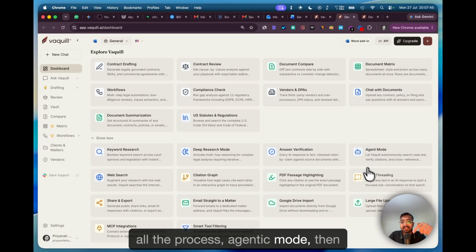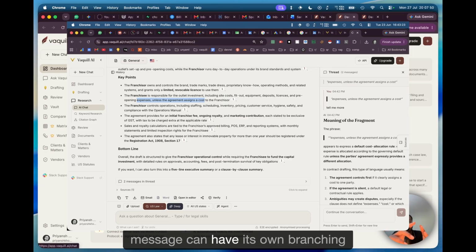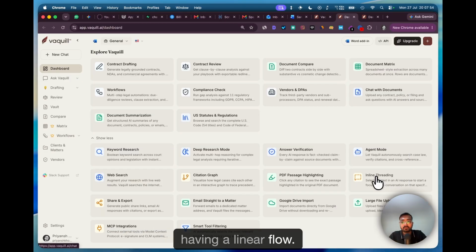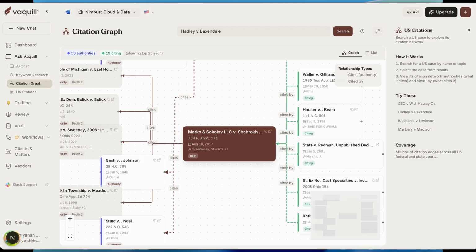Agentic mode, then inline threading. Just like how you use Slack, each message can have its own branching and you can continue your conversation there instead of just having a linear flow. That's also possible. It's a state-of-the-art implementation by us. I have not seen any other AI provider doing that. Then PDF passage highlighting, citation graphs, really important stuff.